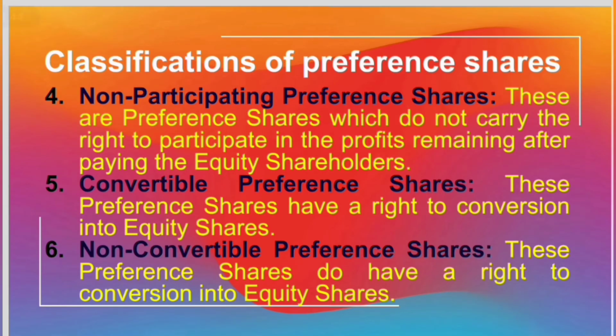Classifications of preference shares. Number 4. Non-participating preference shares. These are preference shares which do not carry the right to participate in the profit remaining after paying the equity shareholders. Number 5. Convertible Preference Shares. These preference shares have a right to conversion into equity shares. Number 6. Non-convertible preference shares. These preference shares do not have a right to conversion into equity shares.